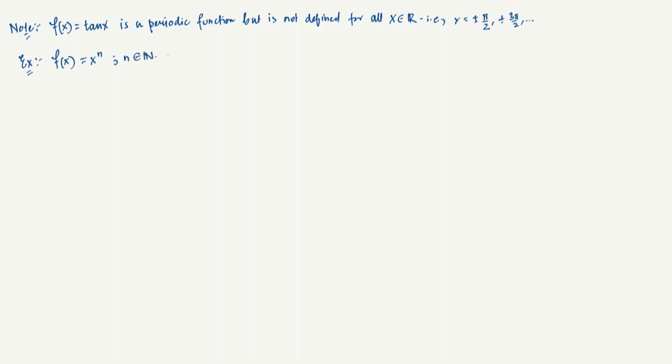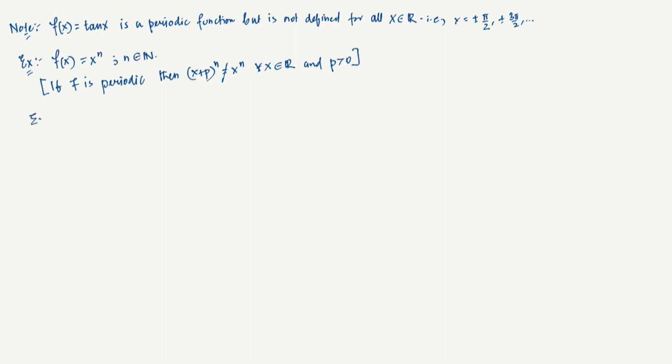Now you can show that it is not periodic, because if f is periodic, then (x plus p) whole power n has to be equal to x power n for all x in R, with p positive, right? This is not possible. So it can't be periodic.